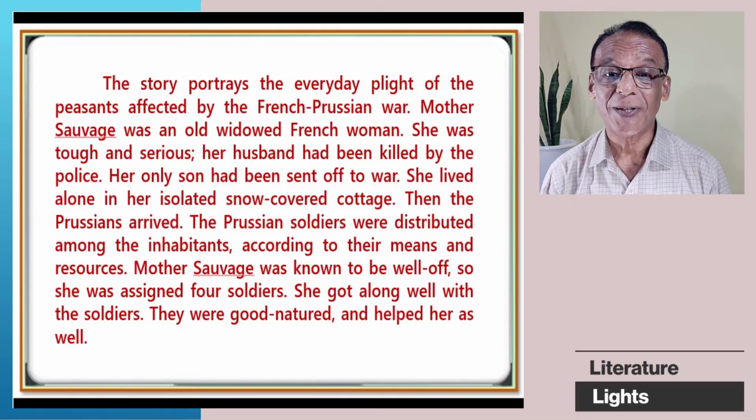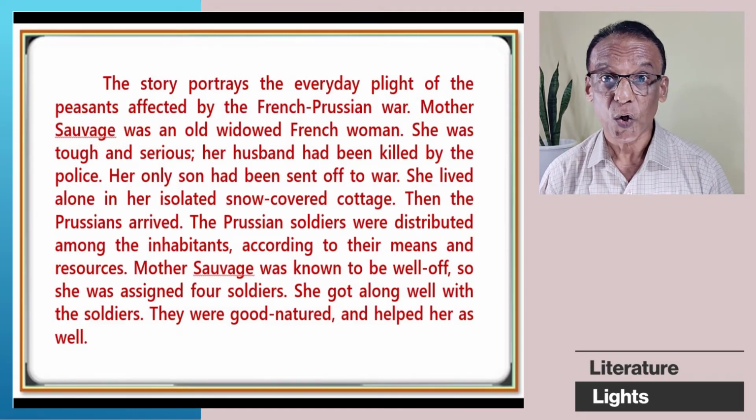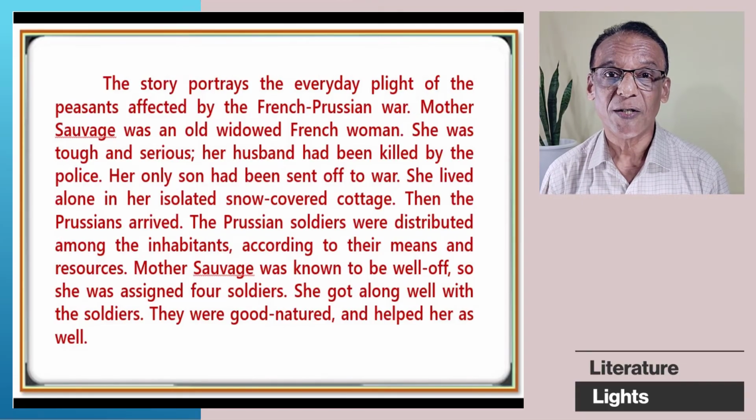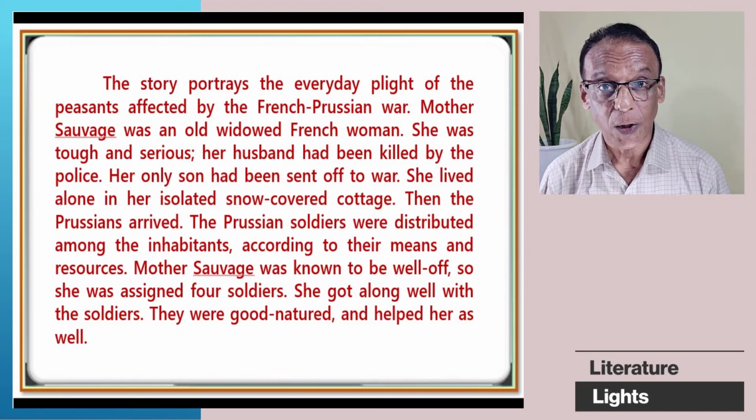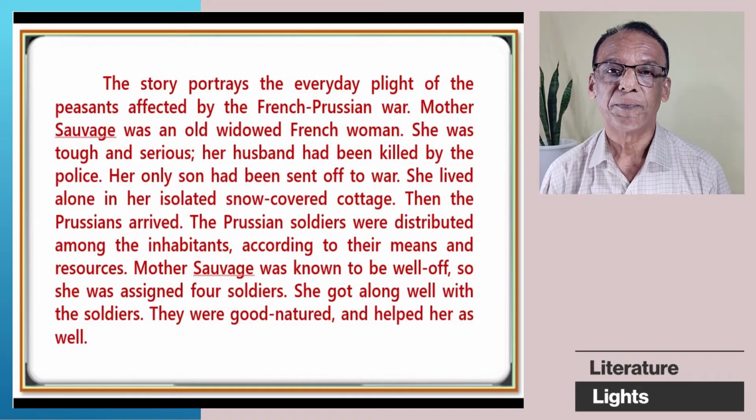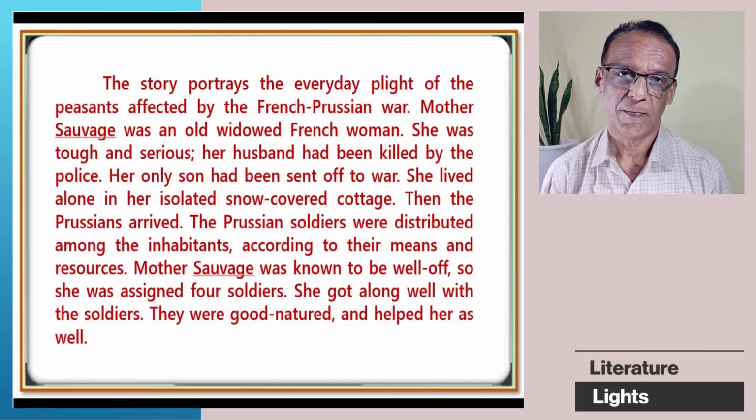The Prussian soldiers were distributed among the inhabitants according to their means and resources. Mother Sauvage was known to be well off, so she was assigned 4 soldiers. She got along well with the soldiers. They were good-natured and helped her well.